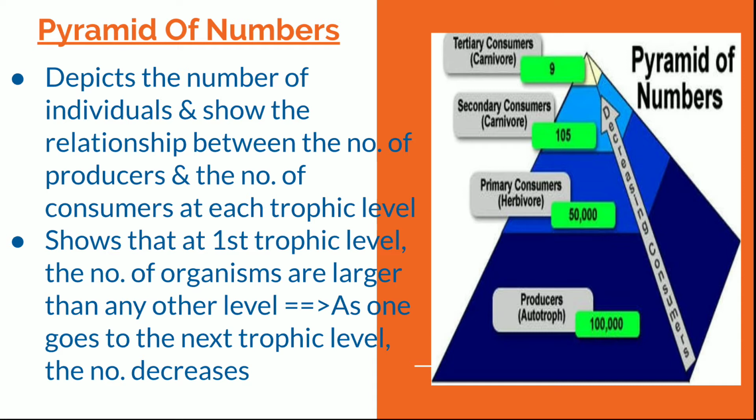Okay, you can see from the picture also the autotrophs, which are producers, a large number of producers are there, which reduces to 50,000 in the case of primary consumers, and for secondary consumers it reduces again to 105. Okay, and it becomes 9 when it comes to tertiary consumers. So the number gradually decreases when it reaches the top.